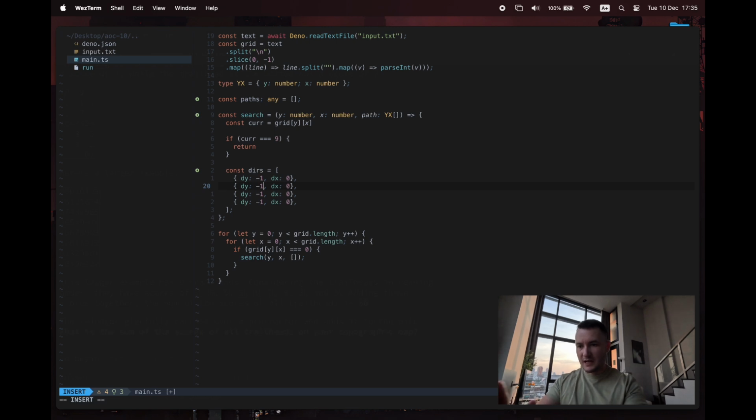So that's up, and then right, which is 1 on x, then down, which is 1 on y and none on x, and then left, which is nothing on y and -1 on x. So, okay, those are the 4 distinct positions. Cursory glance over those looks right. We don't see any duplication there.